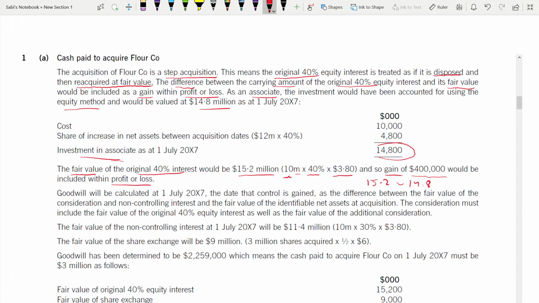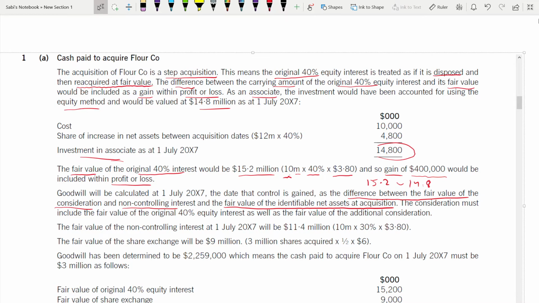Now comes the goodwill part. The goodwill will be calculated at 1st of July, the date that control is gained, right? You don't calculate goodwill when you're taking an associate. You calculate goodwill when you acquire a subsidiary. That means on the day when control is gained, you calculate goodwill. What is the formula for calculating goodwill? You should know it, and you have to write it. It is the difference between the fair value of consideration plus NCI and the fair value of the identifiable net assets at acquisition. This is how you calculate goodwill.